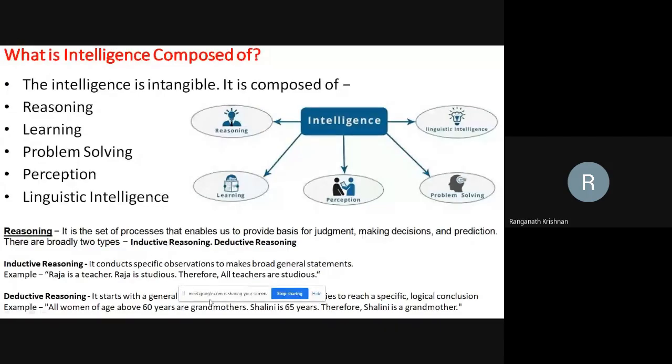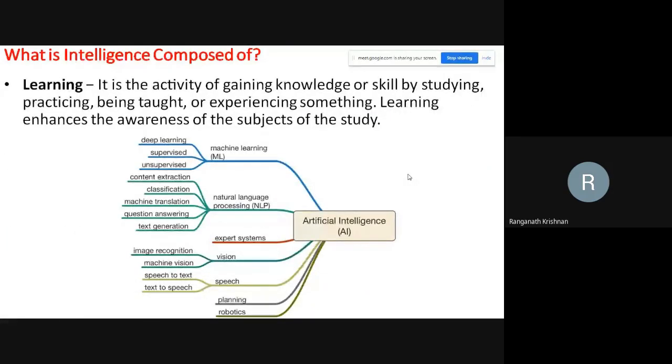It starts with a general statement and examines the possibility to reach a specific logical conclusion. All women above age 60 are grandmothers. Shalini is 65. So it is going to deduce that since that lady is 65, she is a grandmother. This is an interesting slide.